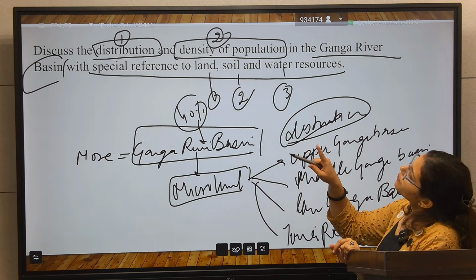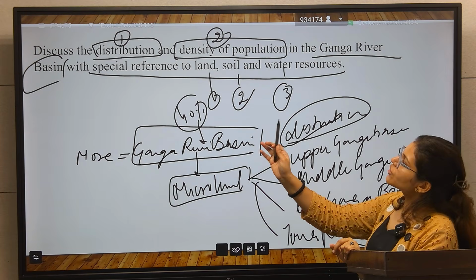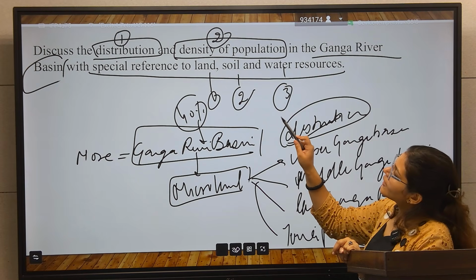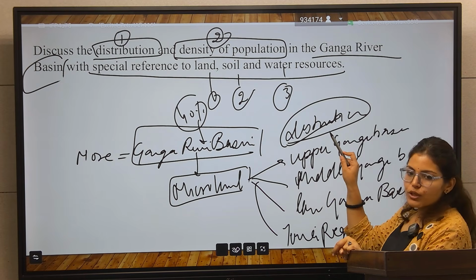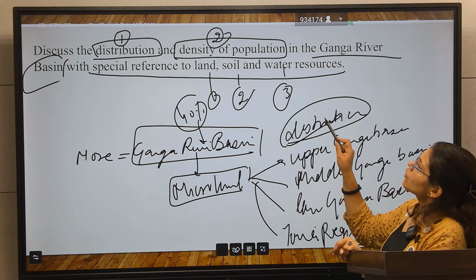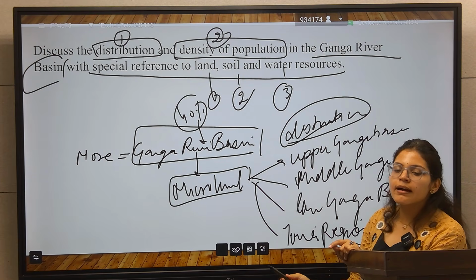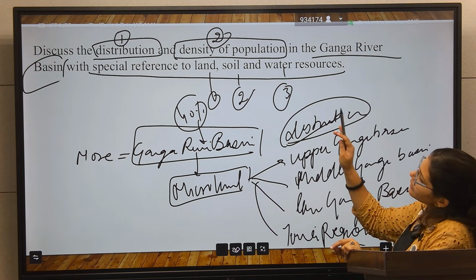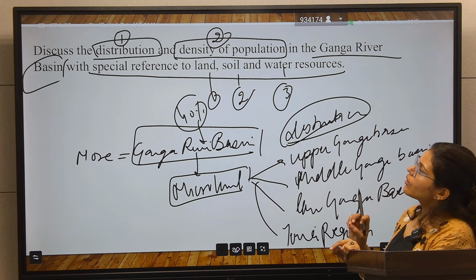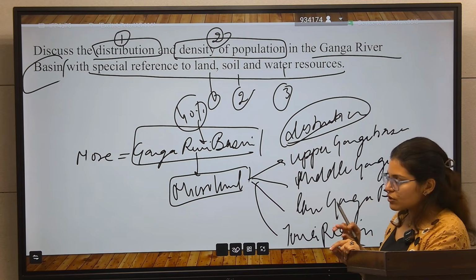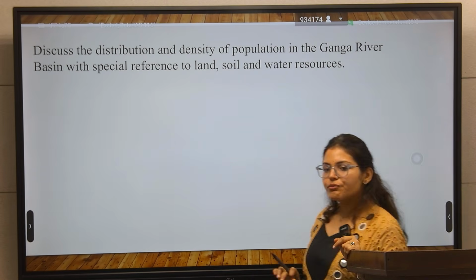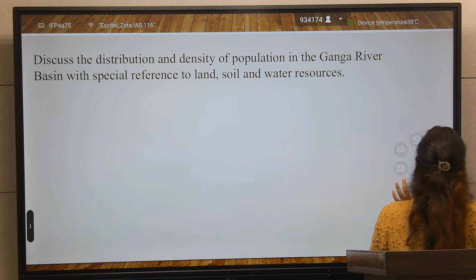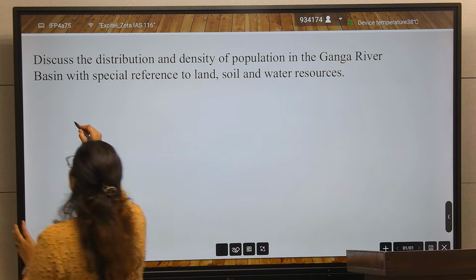After that, they will talk about the density of population with special reference to land, soil and water. Here you will write about the land, how the land will define the density of population, how soil will define the density of population, and how the water resources in Ganga valley will define the density of population. So in this way you have to write this answer. You have to draw the map of Ganga river basin also. In the intro part you will start with the Ganga river basin, and we have data also here.